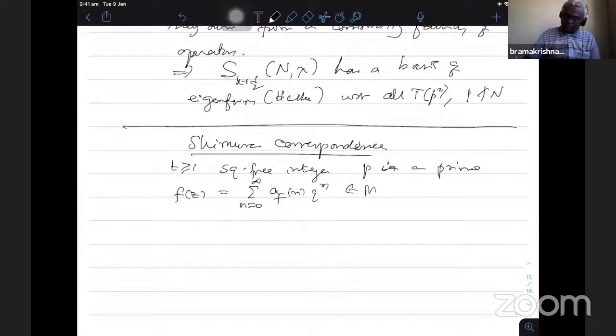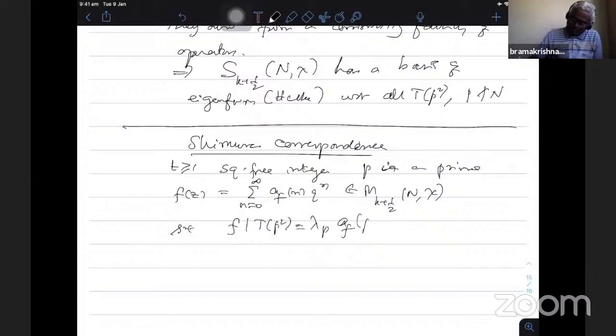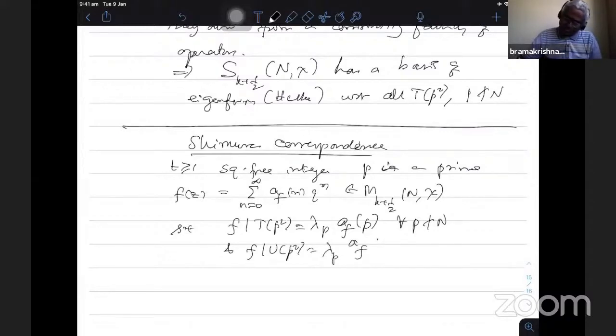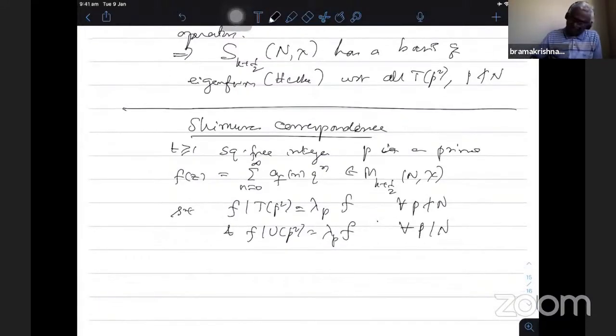belonging to M_{k+1/2}(N, chi), such that f|T_{p²} is lambda_p f for all p not dividing N, and assume that f|U_{p²} is lambda_p f for all p dividing N. So assuming these two, I think he assumes either p divides N or p square does not divide t.